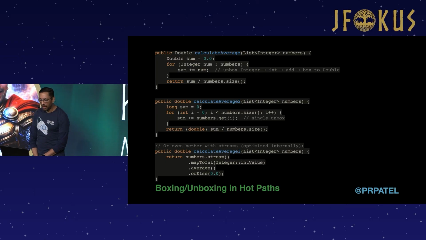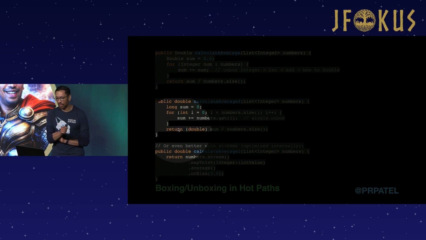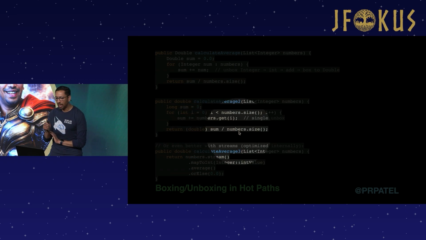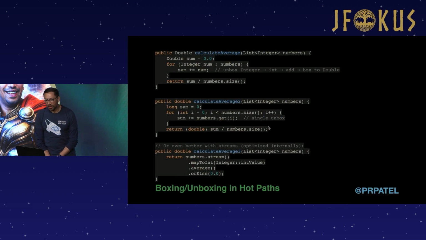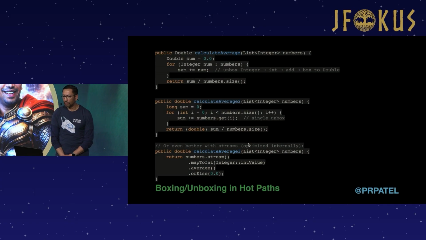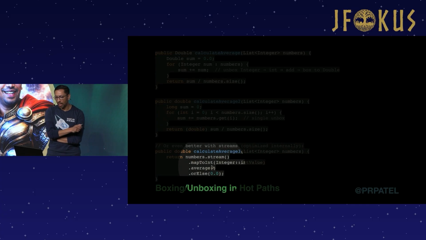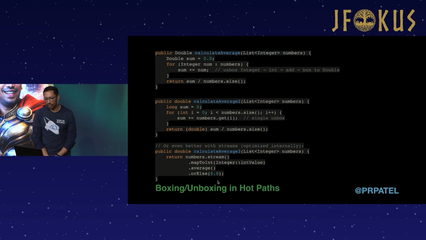One of them is that you do a single unbox, as you see here in the middle example. So you do sum plus equals number.getI, and you're doing a single unbox, and then you return the double right here, like so. Okay, so that's one way to do it. The other way is that you can do it with streams also, so it's optimized internally within the stream. You can basically map to int, and you can see here's where the unboxing happens. We take the average or else and return something around this.